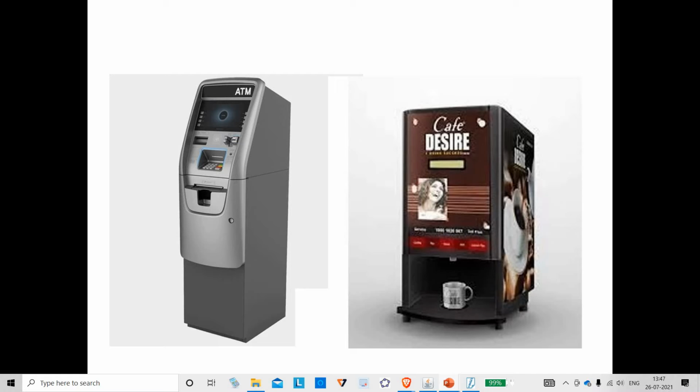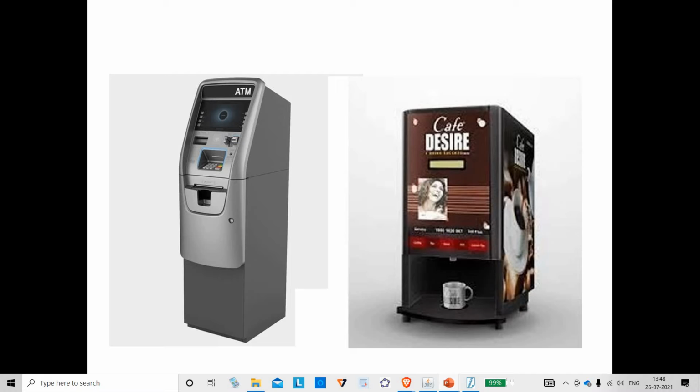What are the states? When you go to an ATM machine, it just stands there. It is the silent state, initial state. It won't do anything. You go and stand before it, it won't do anything, right? No program. It will just be there. You start touching the buttons. It will say insert card. So that is one state. It will go to that state of asking for the card, right? So when you insert the card from silent state, it will go to receiving state. It will go to checking state. It will check whether the card is valid or not.